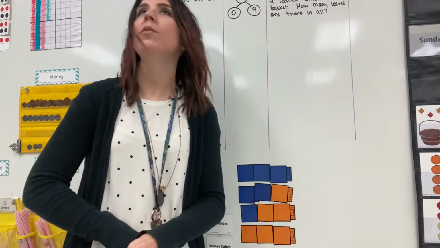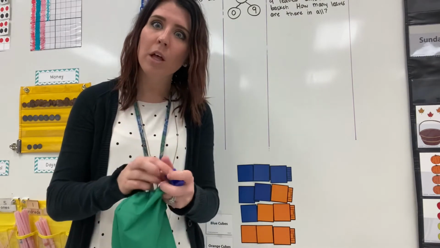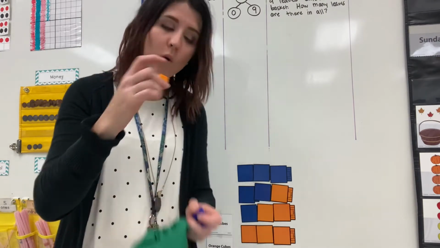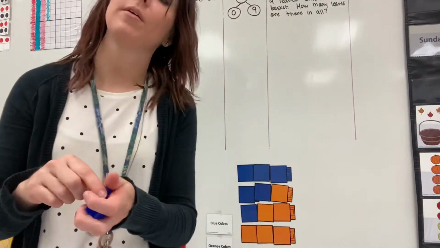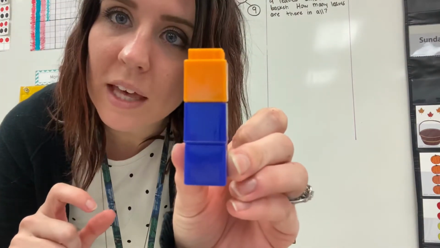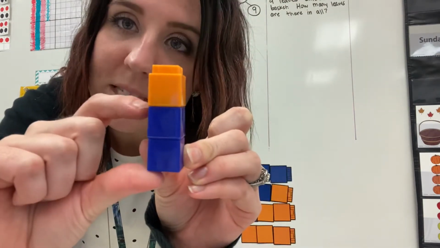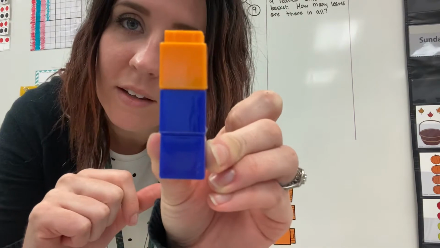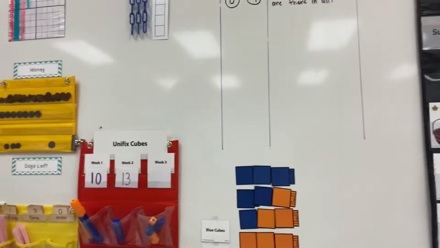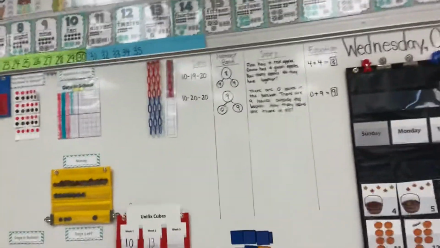We got a blue. Another blue. And an orange. So let's put this 3 together. Let's see what our 3 is made out of. So we have 3, and my 3 is made of 2 and 1. All right, let's put that in there. You think we're gonna get more blue or more orange this month? It's looking like we have an awful lot of blue, isn't it?